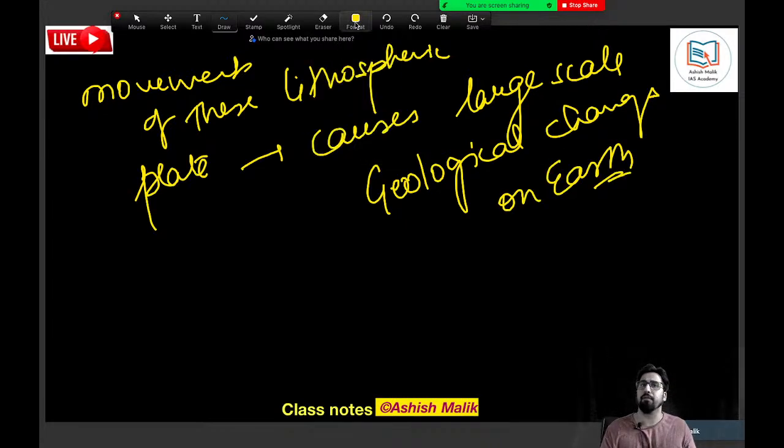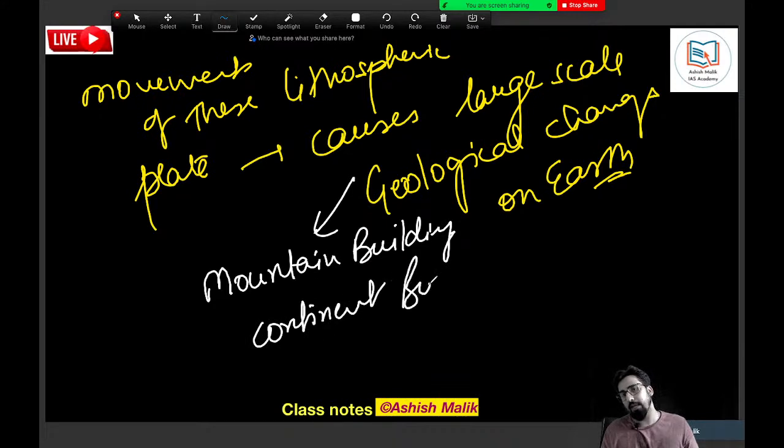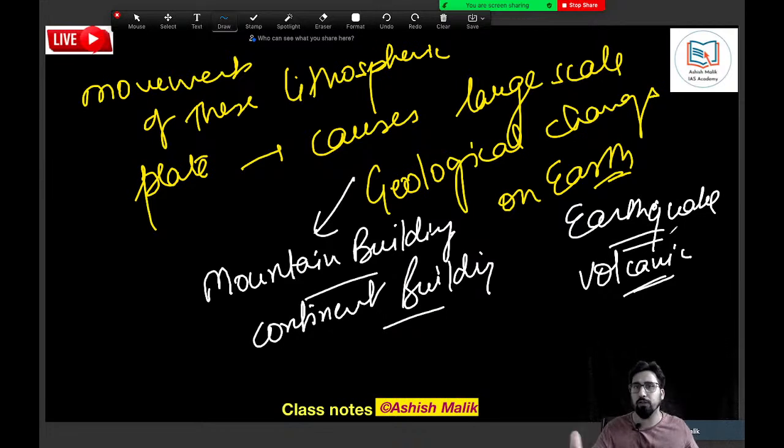Everything which is happening, be it continent formation, maybe it is the formation of the mountain. The mountain building happens because of this. Even the continents build up due to this. You have got the earthquakes, it is also because of the tectonic movement. We have got all the volcanic eruptions. So lots and lots of geological changes happen due to the movement of these lithospheric plates.